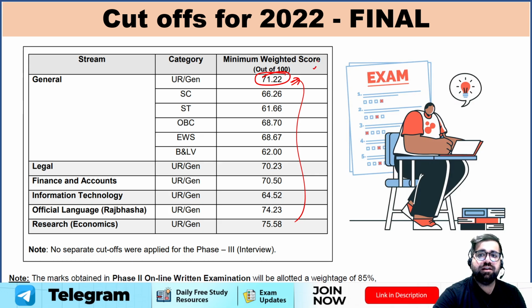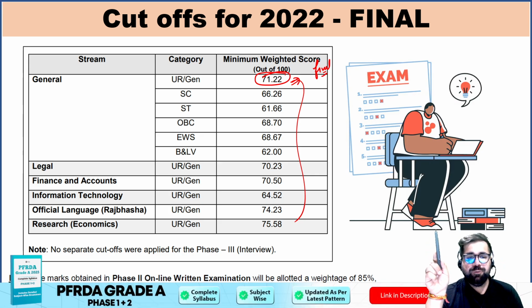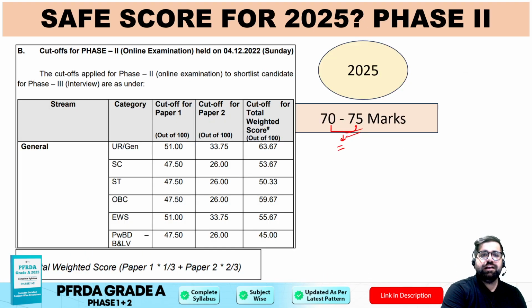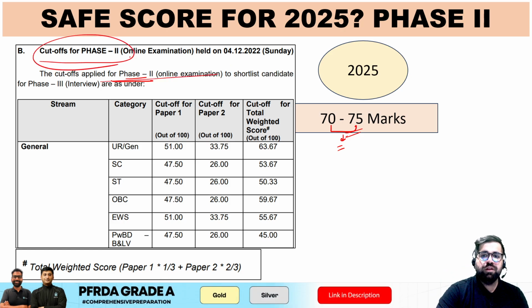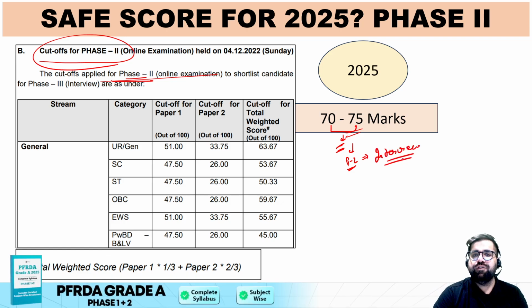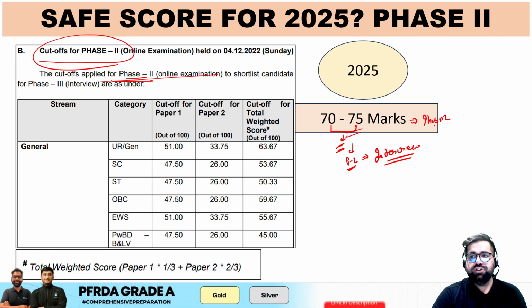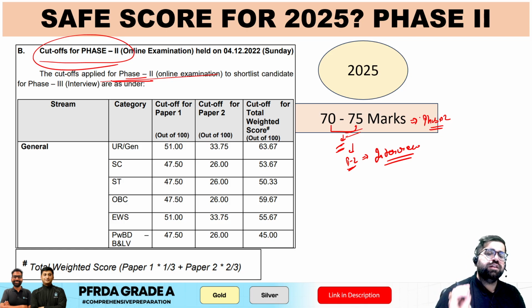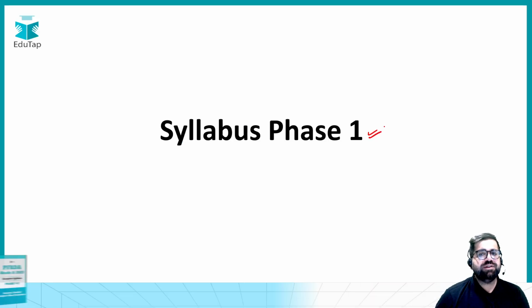And mind you, this is the final cutoff, as in phase 2 plus the interview. The cutoffs for phase 2 are applied differently, and these are the cutoffs for phase 2. So if you score anywhere around 70 to 75 marks in your phase 2, then definitely you will get your interview call, and if you perform well in the interview, you can still score well. But your range of marks in phase 2 should be somewhere around 70 to 75, so that you can guarantee yourself a selection. Okay, now let's move forward to the syllabus of phase 1 and phase 2.